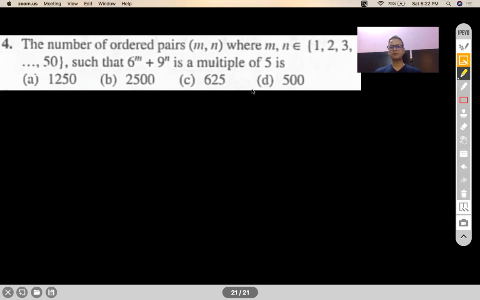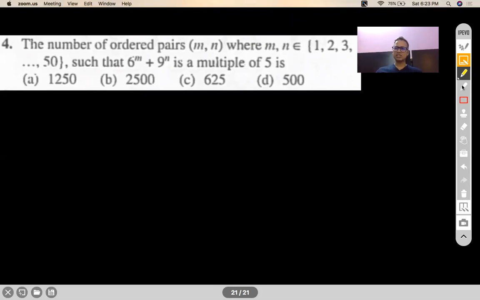Okay, 5, 4, 3, 2, 1. Vote. Yeah, take a guess. I mean, even if you're not able to solve it, it's fine. Absolutely fine. All right. So most of you have gone with option number A and B. Okay. Let's check.